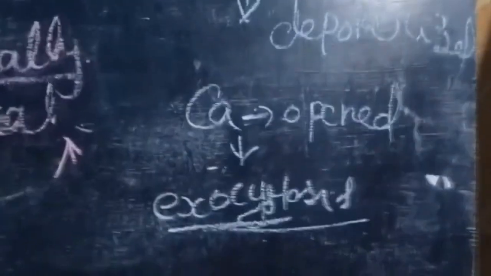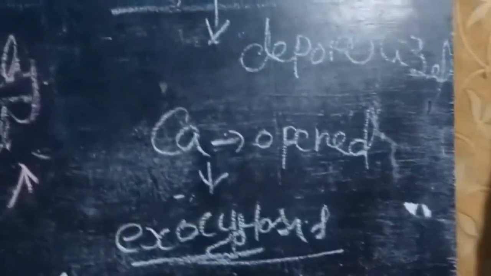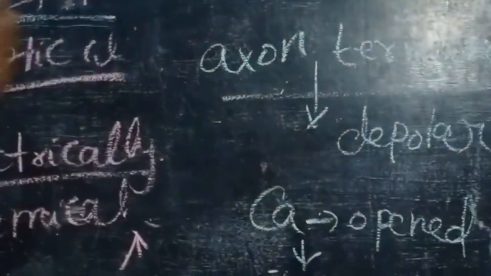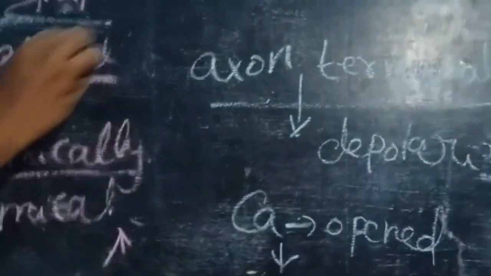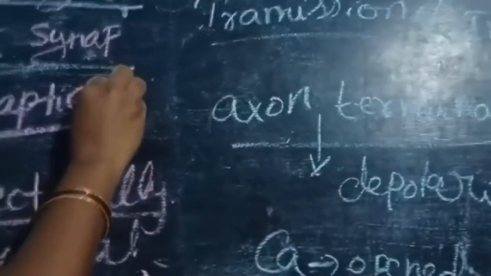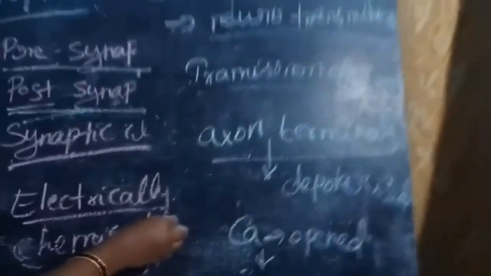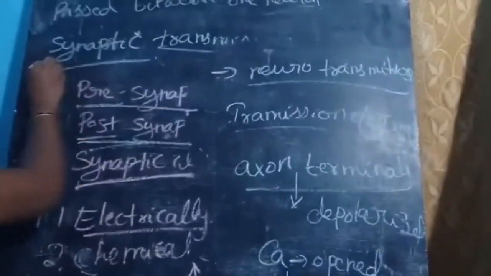Next, the released neurotransmitters bind to the specific receptors present on the postsynaptic membrane. The postsynaptic membrane has channels, and the entry of ions generates a new potential in the postsynaptic neuron. These are the main points of synaptic transmission.